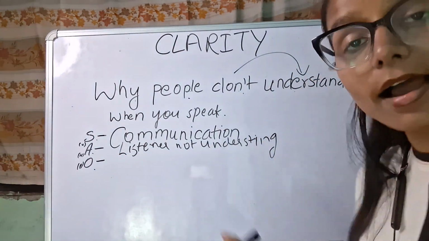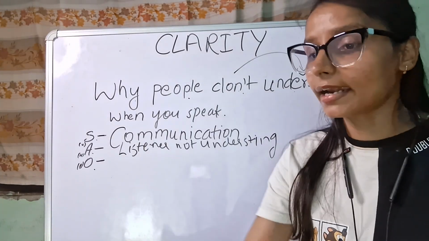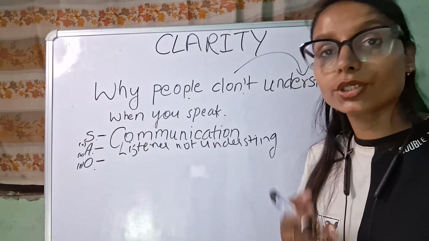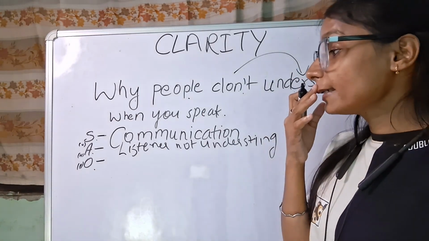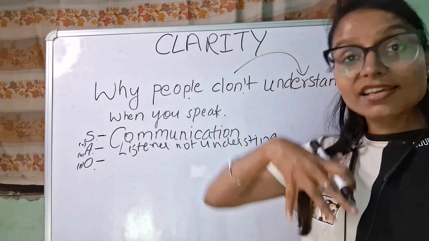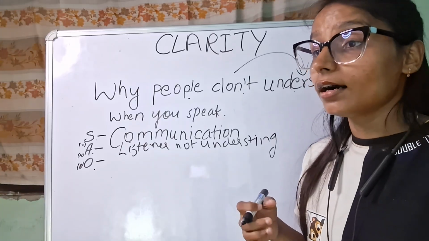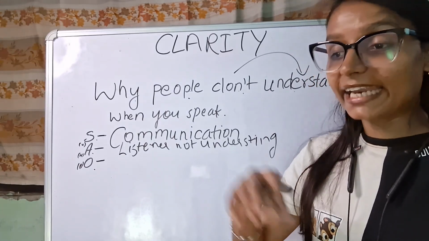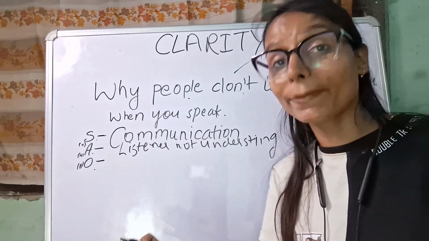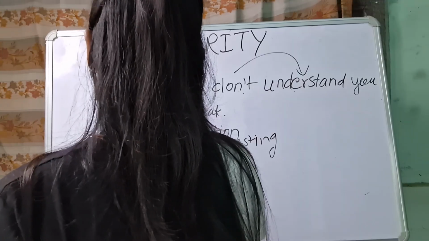Now what is the outcome? The outcome is miscommunication. If anybody is not understanding you, whatever the minutes or hours you are going to talk about, and they are not understanding you, that means miscommunication. If you increase the cognitive load of the audience, and you are just directing them here and there and not clearly talking about the topic, that is miscommunication. So the outcome is miscommunication.